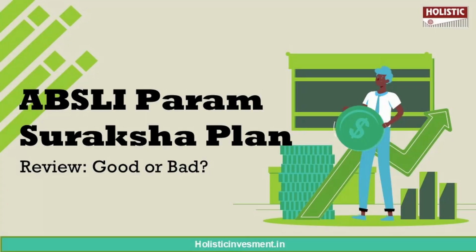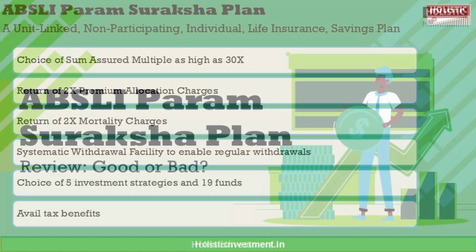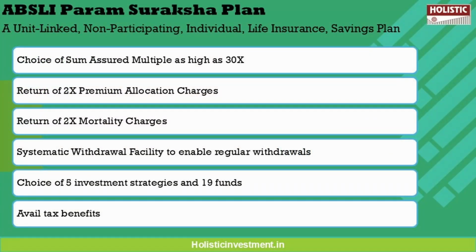Now, before analyzing this policy, let us first understand what this policy is about. This is a unit-linked, non-participating individual life insurance savings plan. Some of the key features are: you get the choice of sum assured multiple as high as 30x based on your age and policy term chosen at policy inception. You also get a return of 2x your premium allocation charge from the end of the 10th year to the 13th year to boost your fund value.